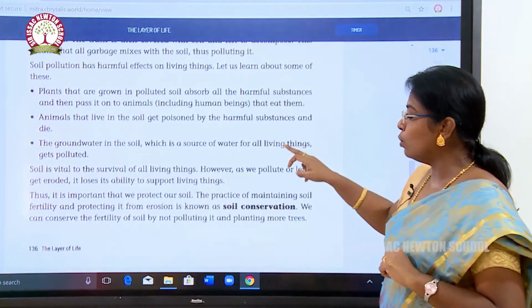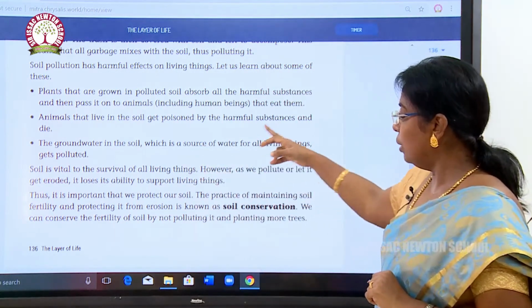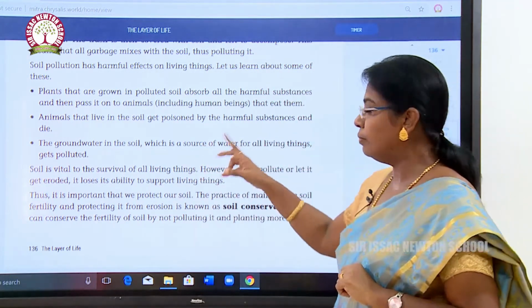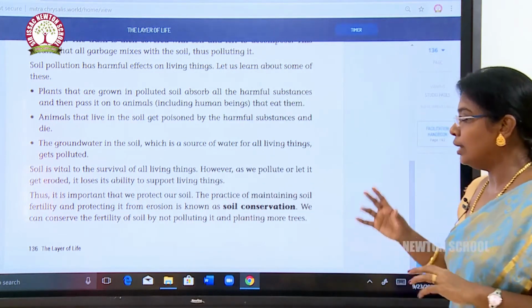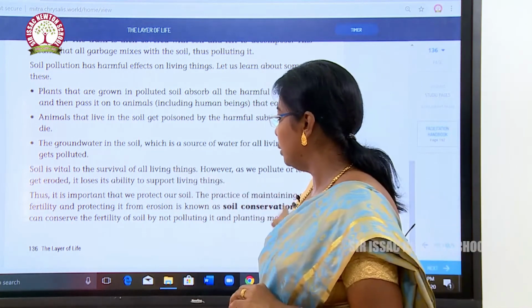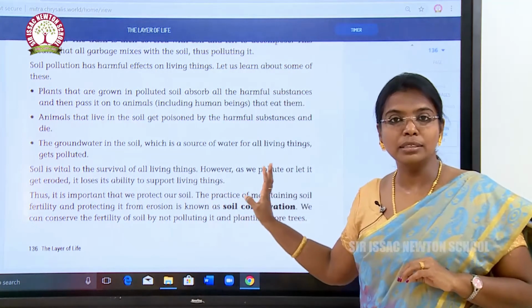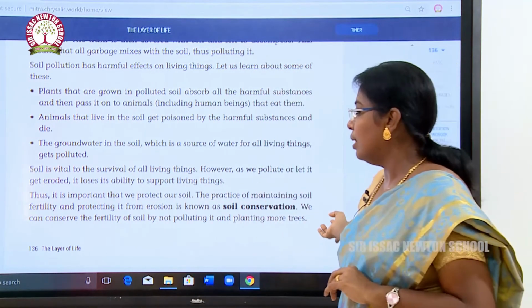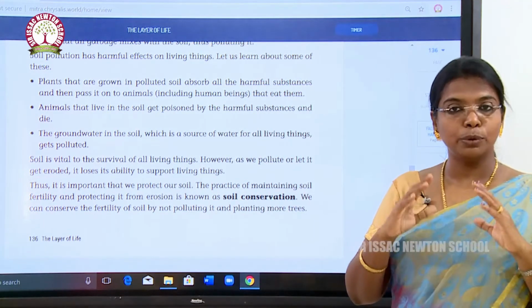Animals that live in the soil get poisoned by the harmful substances and die. The groundwater in the soil, which is a source of water for all living things, gets polluted. Soil is vital to the survival of all living things. However, as we pollute it or let it erode, it loses its ability to support living things. So everything is being polluted by the soil. Thus, it is very important that we protect our soil.